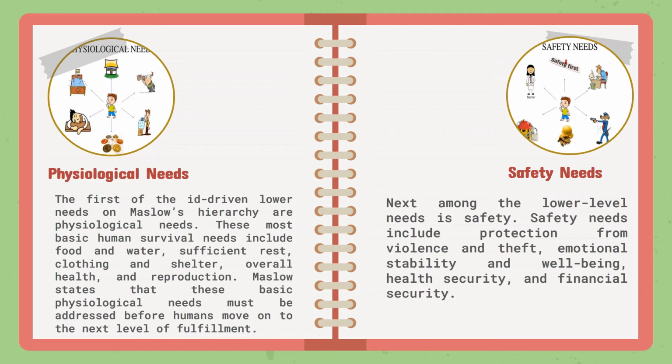Safety needs include physical security, stability, dependency, protection, and freedom from threatening forces such as war, terrorism, illness, fear, anxiety, danger, chaos, and natural disasters. The needs for law, order, and structure are also safety needs. Unlike physiological needs, safety needs cannot be overly satisfied.